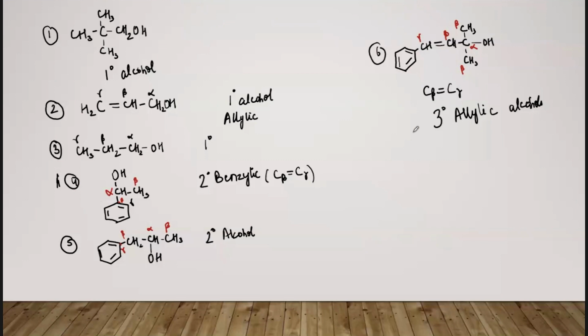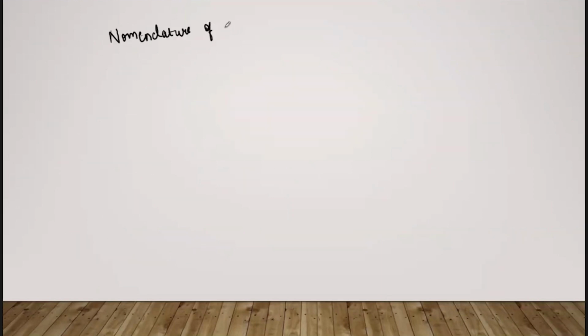Now we will come to the nomenclature, I mean how to name the compounds. So we'll first talk about the nomenclature of alcohols. Nomenclature means naming of alcohols. Okay, so first we are going to talk about the aliphatic alcohols, मतलब जिसमें ring नहीं है.